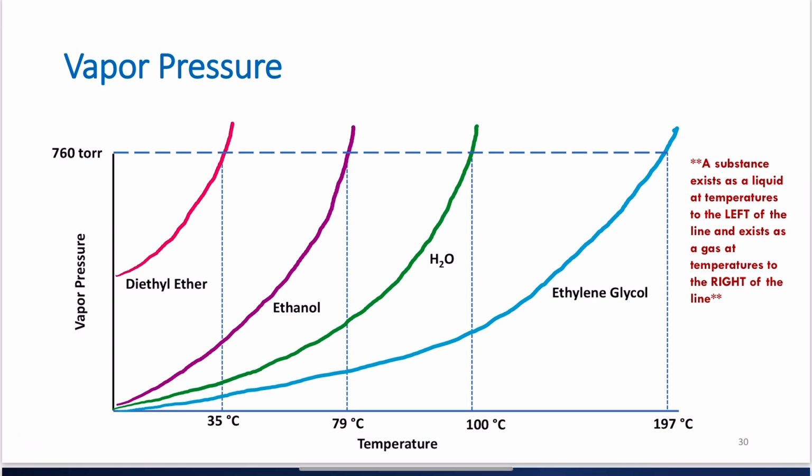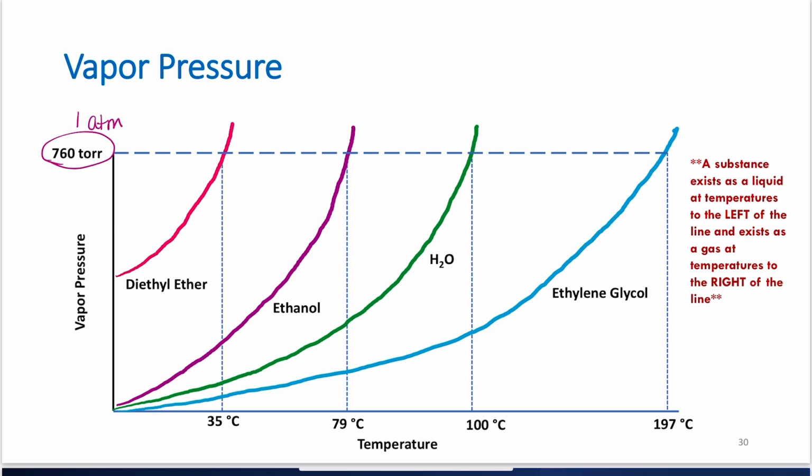So how does this all come about? This all comes about from boiling point. And we're going to talk about the definition of boiling point in just a sec. But when I look at this, 760 torr, remember what 760 torr means? This is the same as 1 atmosphere, okay? And I just talked to you guys about diethyl ether, and I see here I've got a line, and I apologize, I drew these before I had an iPad on the computer, so they're not the best lines, but I think you get the point.